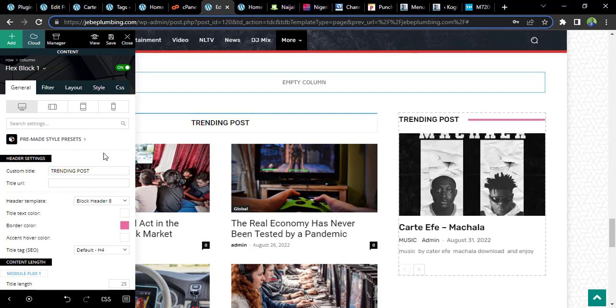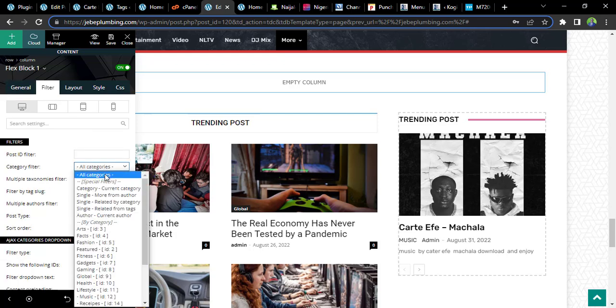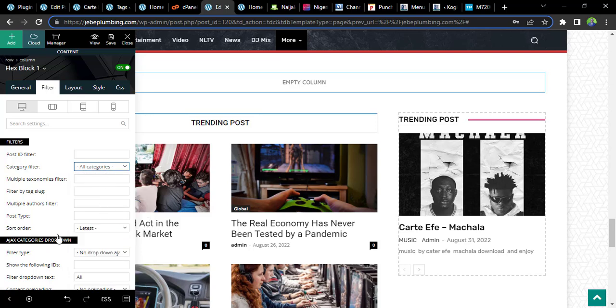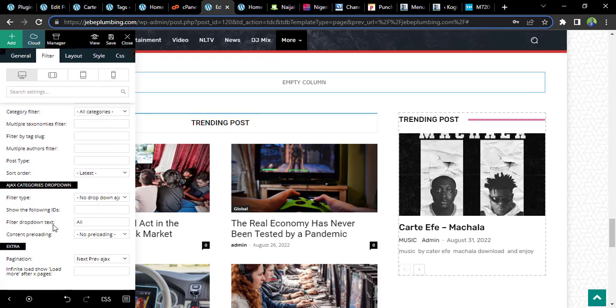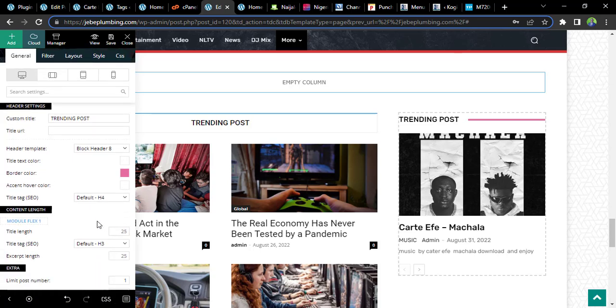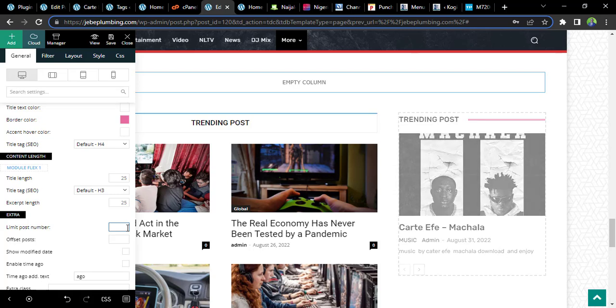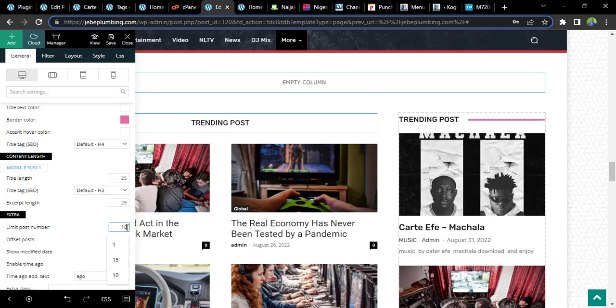So I choose trending post, and I'll choose the filter by what category, and all. I want all categories, and here Flexbox 1. I'll scroll down. The number of posts, this one you can make it to be any number that you want. I want this number of posts to be 10, so that is 10 that is going to filter out. So the first 10 that I choose based on my selection.